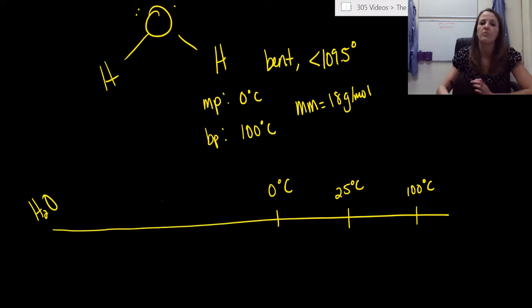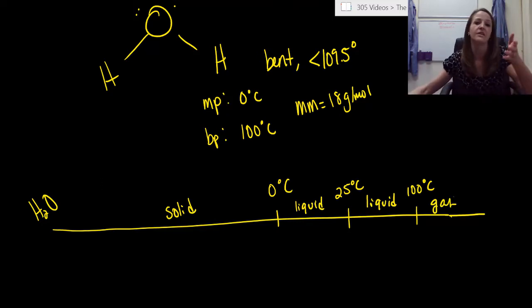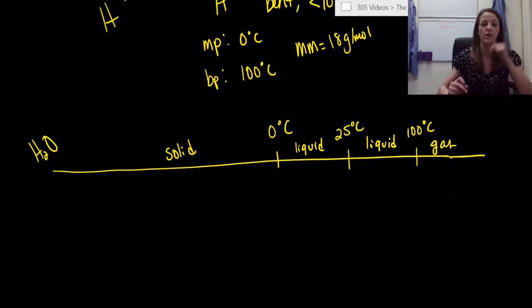So that means before 0 degrees Celsius or under 0 degrees, that water is a solid. So it's in its ice state. So between 0 and 25 degrees, it is definitely a liquid. 25 to 100, still a liquid. And then once we go past 100 degrees, water is definitely a gas. So this is probably a review for you, but if not, that's okay. Make sure you get these numbers down. You have to know them.